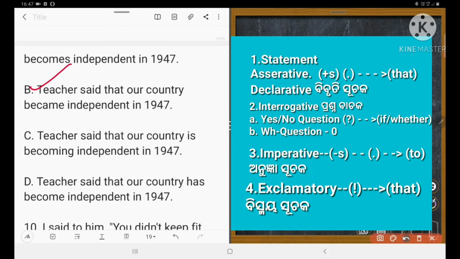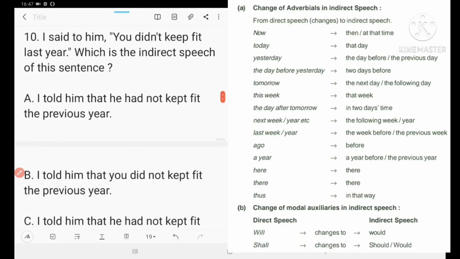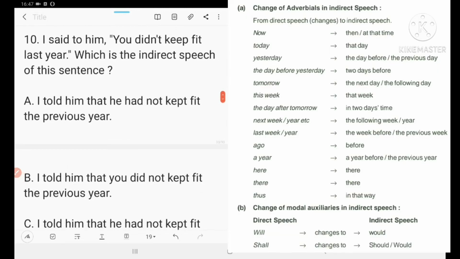Next one is 10. I said to him, you did not keep fit last year. Could you understand? Last year will become the previous year, and these time adverbs will change. So I said to him, you did not keep fit last year. Could you understand? So this is a statement in inverted comma.